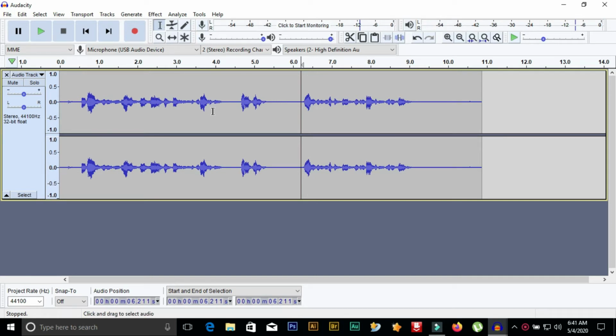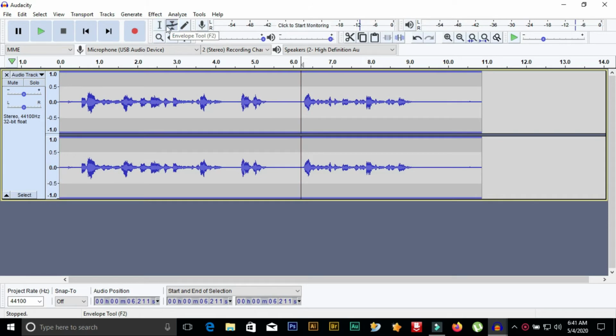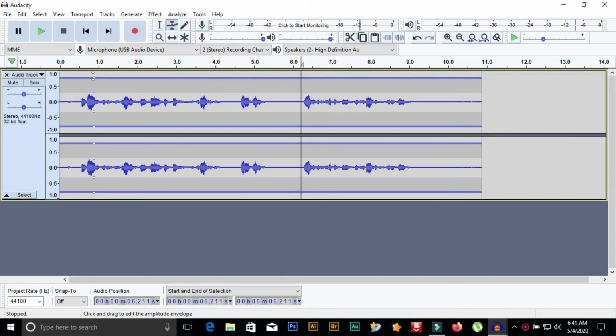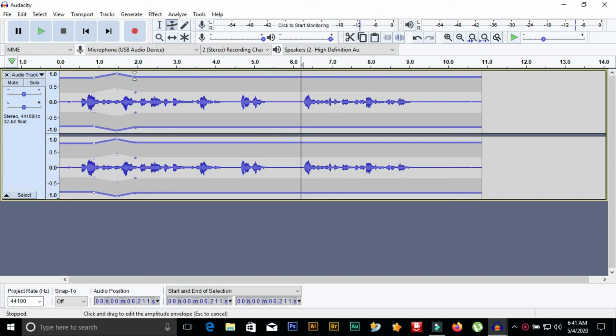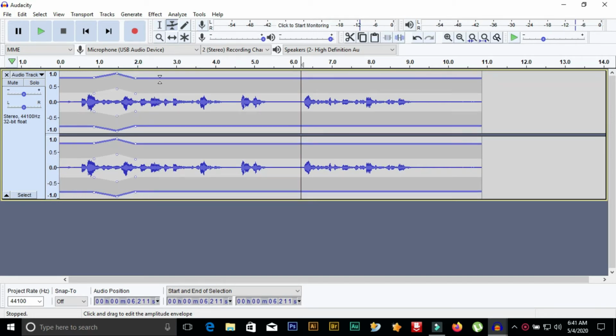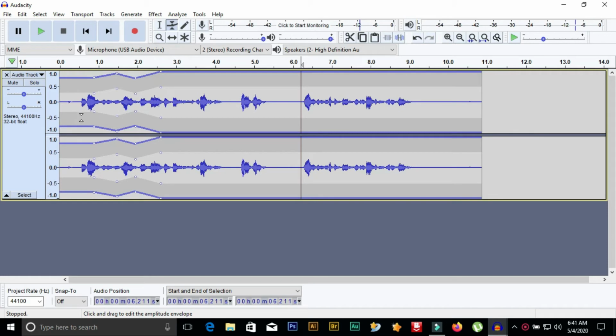This is the selection tool which I am using right now, and this is the envelope tool. What it will do is help you reduce the volume in some places and increase the volume in others. For example, over here you can just do it like this, so the audio is all reduced, and over here I can just increase the volume. You can see the shapes over here. Where the shape is high, the volume is high. Then I can do it again over here, so the volume comes all the way down, and now again up. So it helps to maintain different levels of volume for each audio.